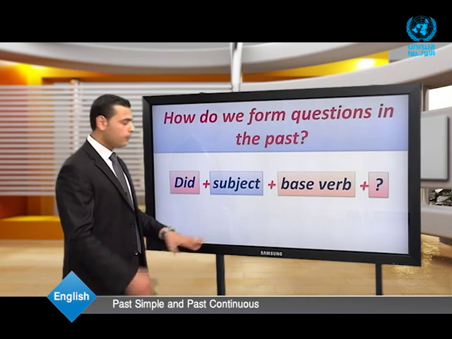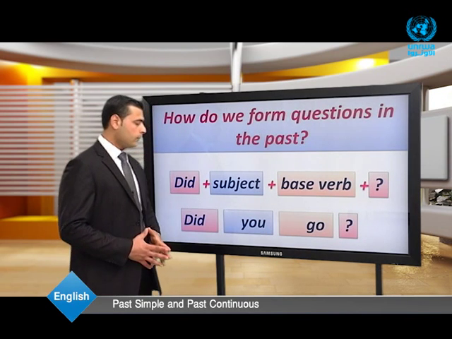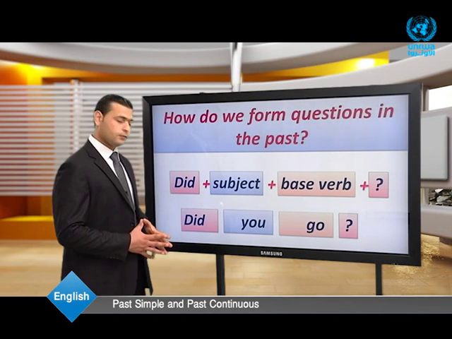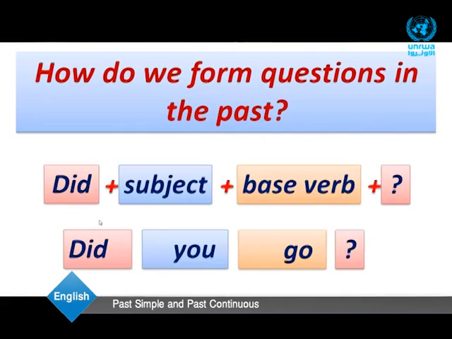Let's have an example. Here, did you go? Here we have did at the very beginning of the question. We have the subject, then we have the base verb. This is how we form questions in the past simple tense.